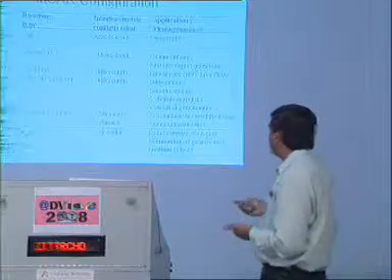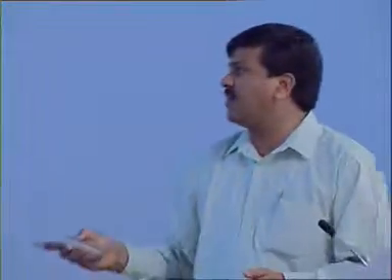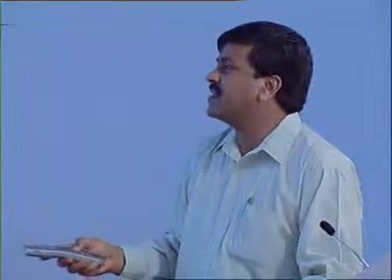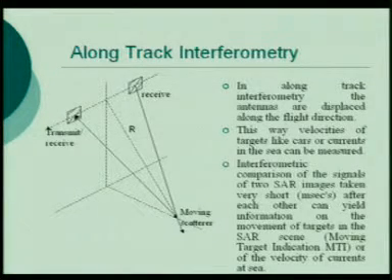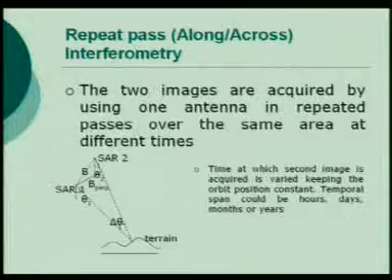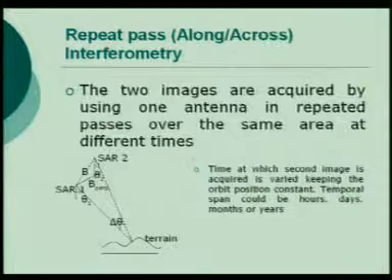Another most important thing is that we have to select the time carefully, because a lot of temporal decorrelation may be there, meaning a lot of changes may occur due to rain or anything. So we have to take care. And for the third one, with the same axis we have two antennas. So this is the single pass cross-track interferometry. We have one transmitter and one receiver antenna. Along-track, we have the same antenna, one receiver. Repeat pass, again, because we are interested to know what the changes are.